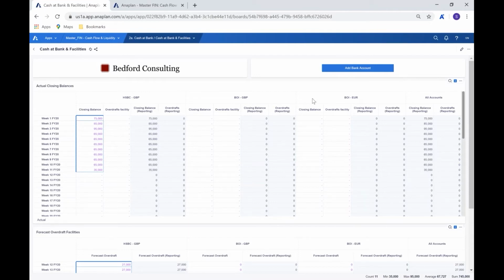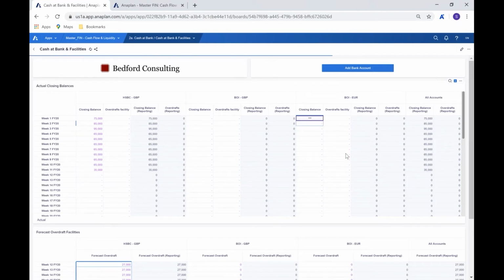More importantly here is where we're inputting the data. On the top, we can see the bank accounts that we have, and we're always inputting in local currency. The reporting currency that we have is pounds, as we saw on the parameters. So we have a roll up here of all accounts, which refers to our reporting currency. The input for HSBC in this case is in pounds, and the input for BOI is in pounds. But if we were to input for our euros, the reporting will use the exchange rate that we have, so that we'll be seeing it in pounds. So we'll be able to pull that through as need be.